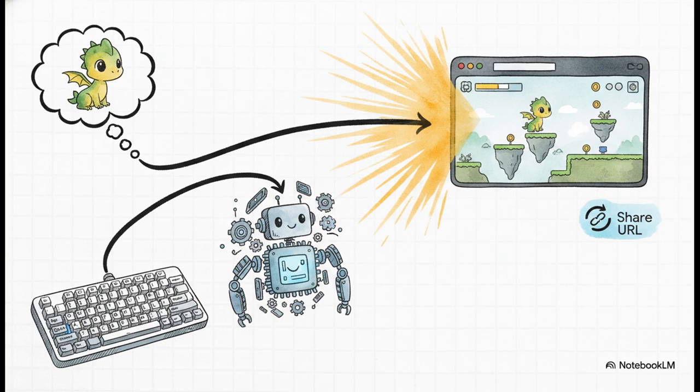Creators like Mikey No Code are showing us that AI now handles the heavy lifting of engine setup for you. There are no massive, complicated manual installs anymore. Your ideas go straight from your brain to a working prototype just by typing plain English into tools like Base44. And honestly, the most exciting part, especially if you're a young creator wanting to show off your work at school, is that you can publish the finished game directly to the web with a simple URL. No bulky downloads, just pure creation.